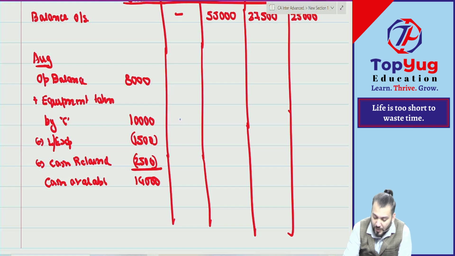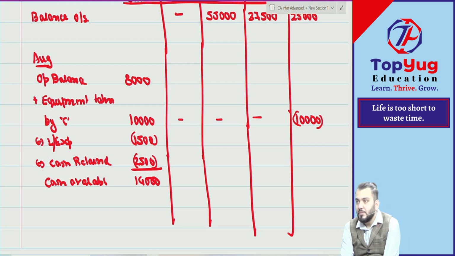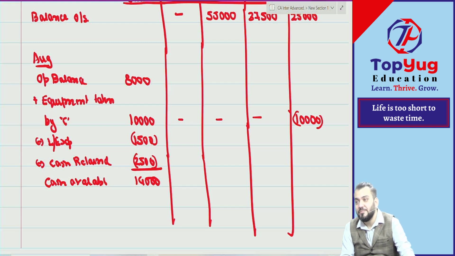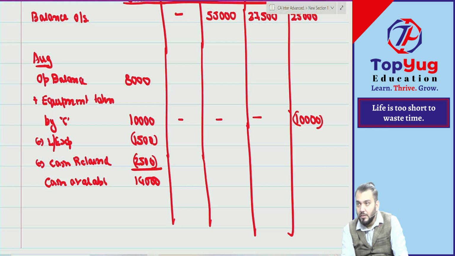Now you can see when I am saying equipment taken over by C, this is as simple as payment to C of 10,000. Understood? Now just try to understand. First we should make payment to whom? C, to the extent of 6,500. Are you able to understand? So what is balance left? Nil. Now second payment will be done to whom? B and C. In which ratio? 3 is to 2. Are you getting what I am saying?